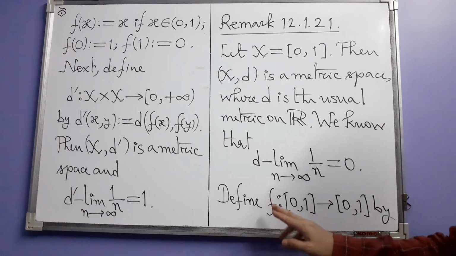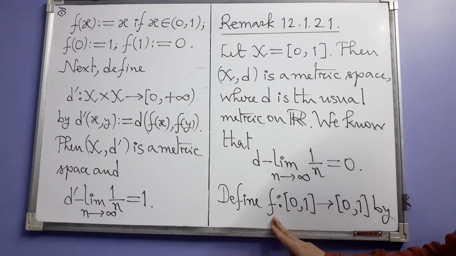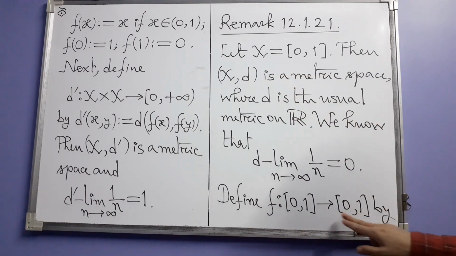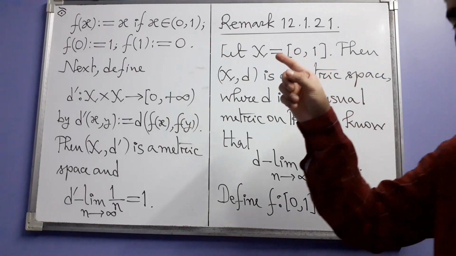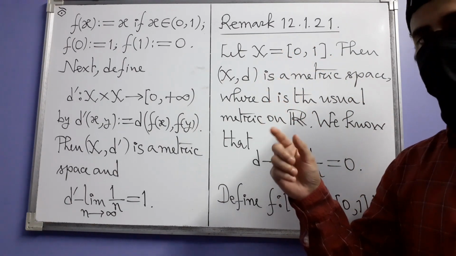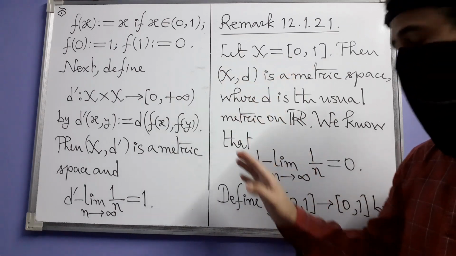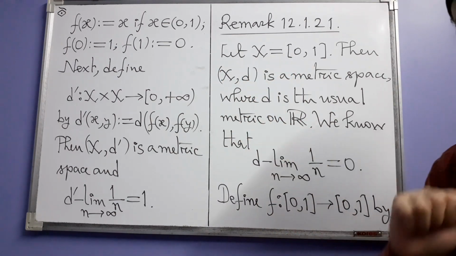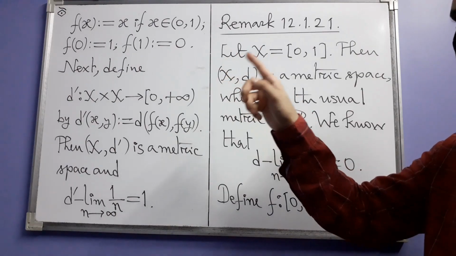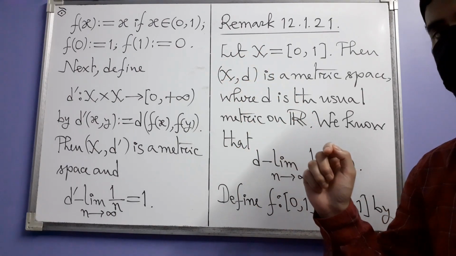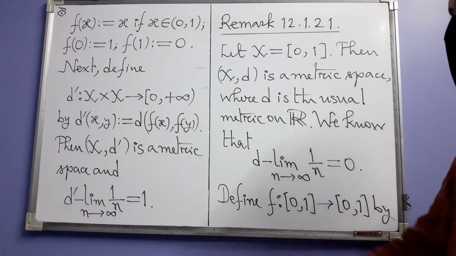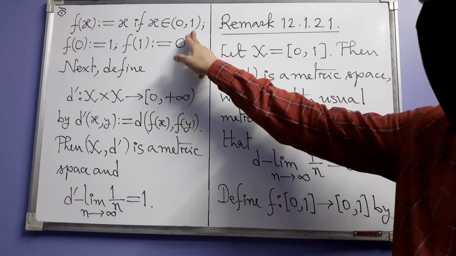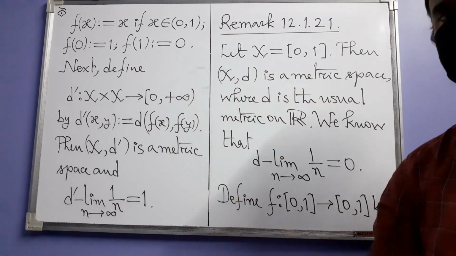So what we are doing is we are defining a function f from X into itself, that is from this closed interval into itself, like that. f interchanges 0 and 1. f of 0 is 1 and f of 1 is 0, and it does not change anything else. If you take x from the interior of that interval, then f of x is just x.